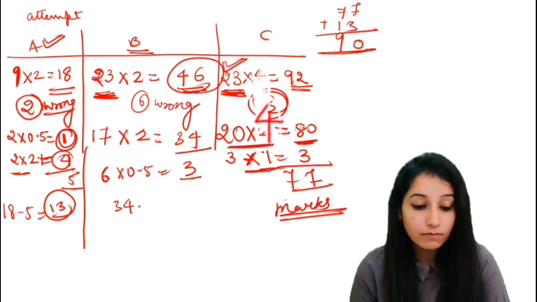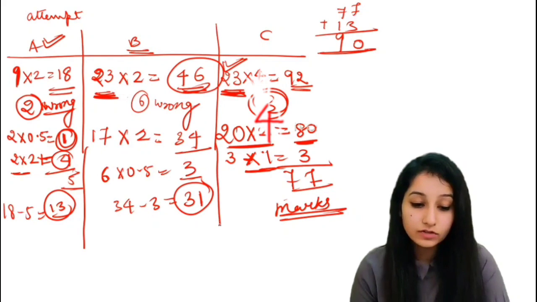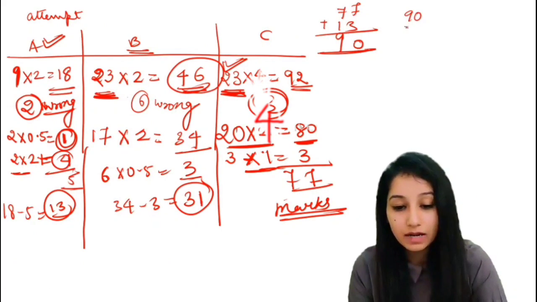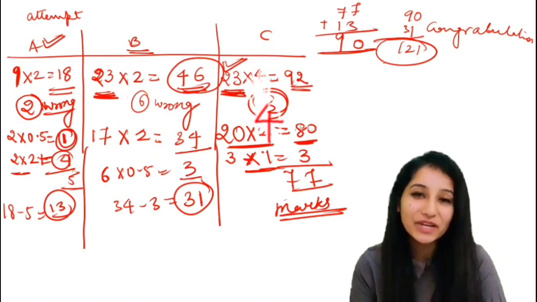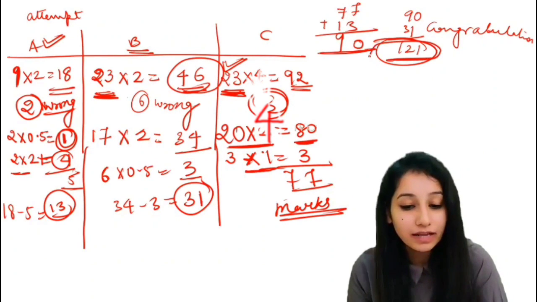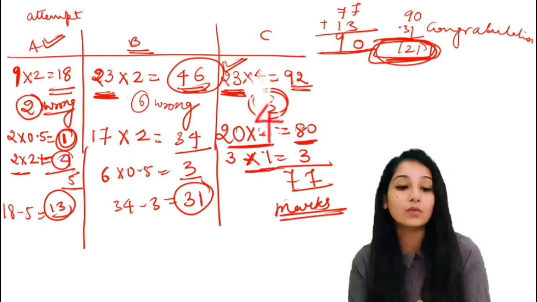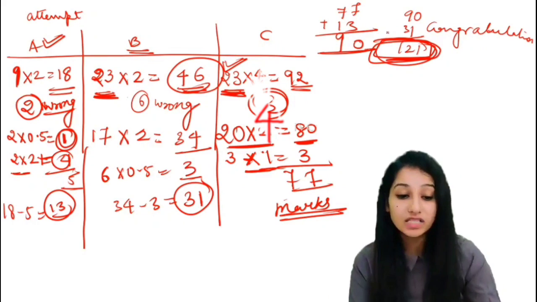So 34 minus 3 is equal to 31 marks. So you have secured 90 plus 31, that is 121 marks. Congratulations, you are selected in the CSIR NET examination. I am telling you this to show how many questions you must attempt to clear 121.